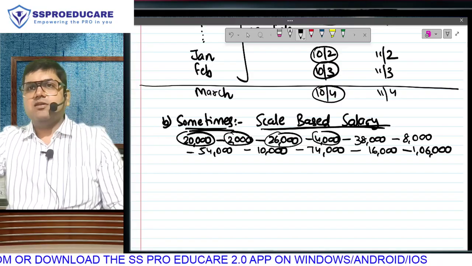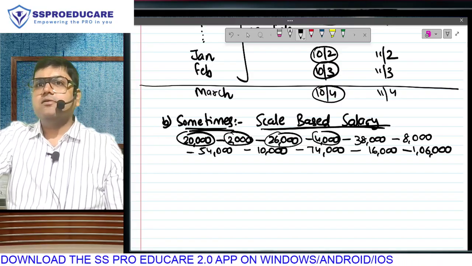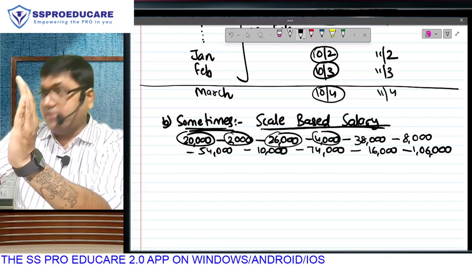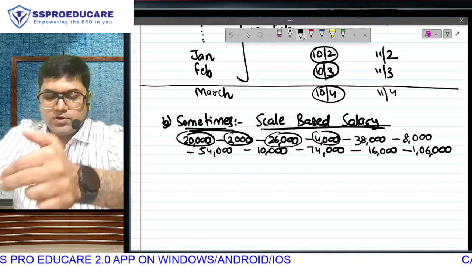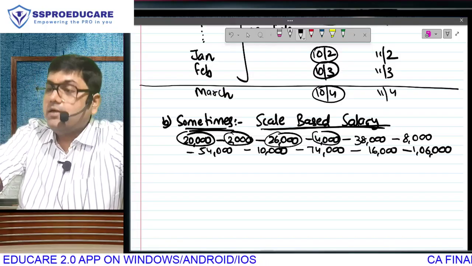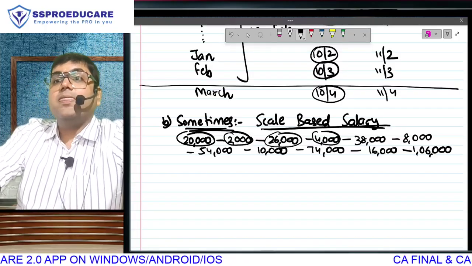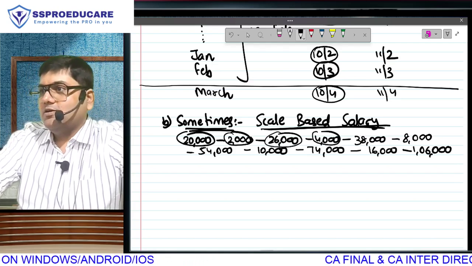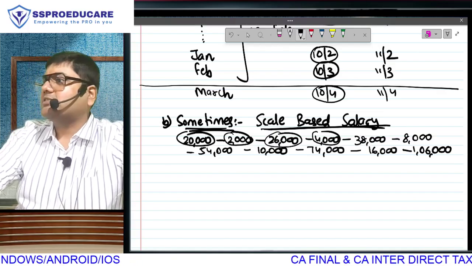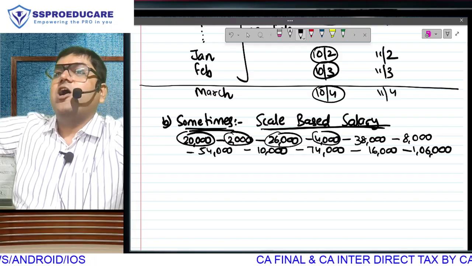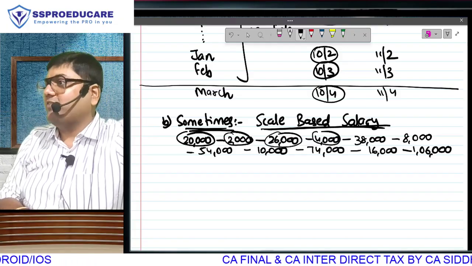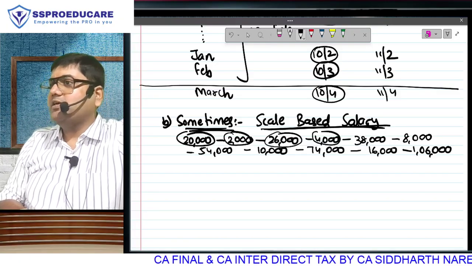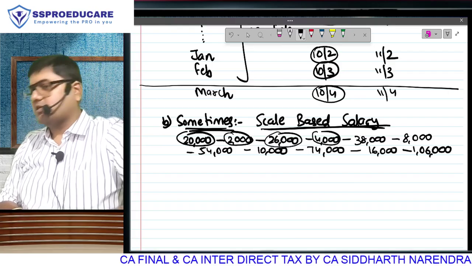So first year monthly salary 20,000. Second year, 22. This is per month salary for the full year. End of the year, when you complete 1 year, we will give you that increment. 24, then 26, 28, 30, 34, 38, after 38, 46, then 54, then 64, 74, 90, 1,06,000. You at least know, for the next 1 decade, how much monthly salary we are going to pay. The longer you stay with us, the higher will be your monthly salary, the higher will be your increments. It is a corporate system, a corporate culture.